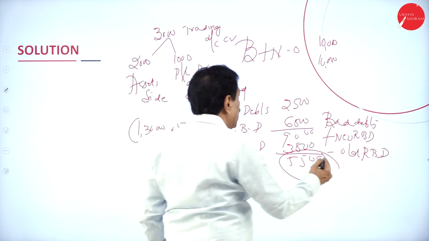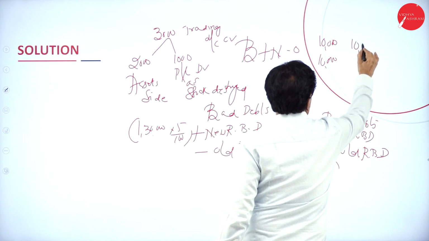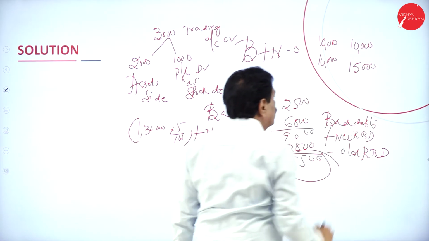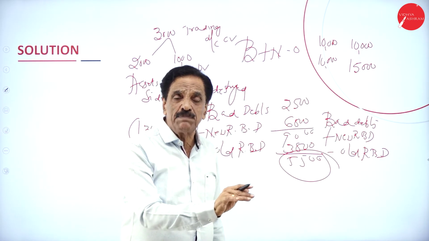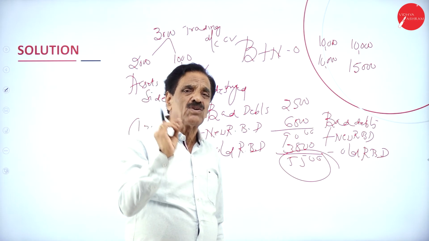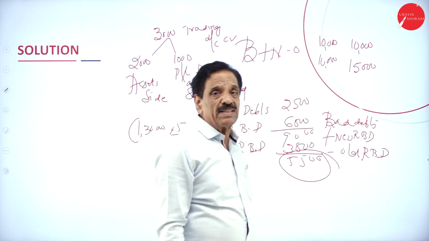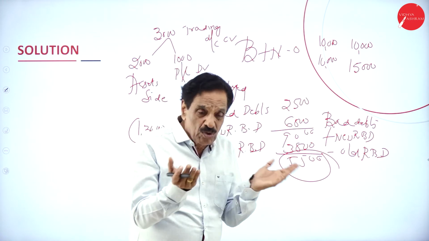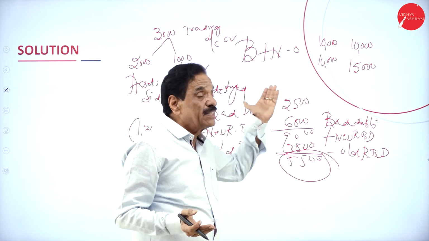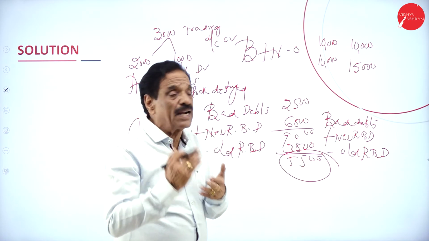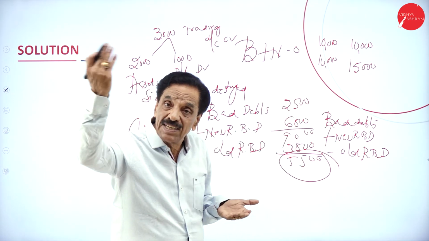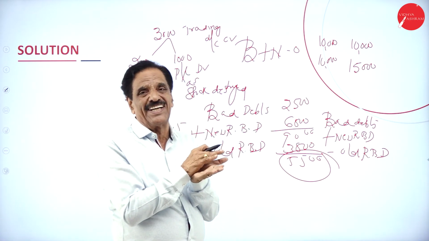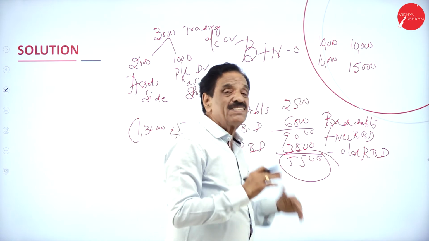One of the students may ask, your stock destroyed is 10,000. By chance, if the insurance company pays 15,000, is there any chance? 99.9% no chance. Assume that there is one question. Say stock destroyed is 10,000. How much is the insurance company going to pay? 15,000. How to treat this adjustment? 10,000 on the trading account credit side, 15,000 on the asset side of the balance sheet, and 5,000 is a gain on stock destroyed.